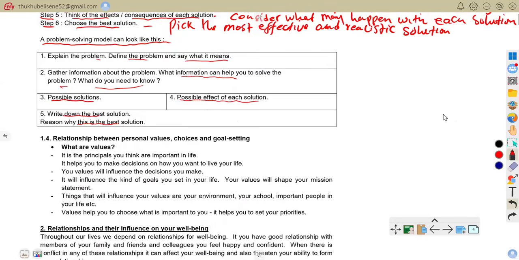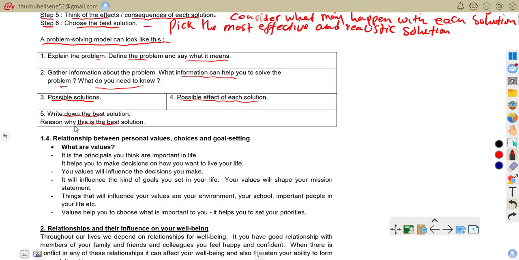So this is what we have already talked about. When you explain the problem, we have said you clearly describe what the problem is and you define that problem. You gather information. We have said you find the facts that will help you to understand the problem. Then you list possible solutions, like we have said. So you think of all ways you can solve the problem.